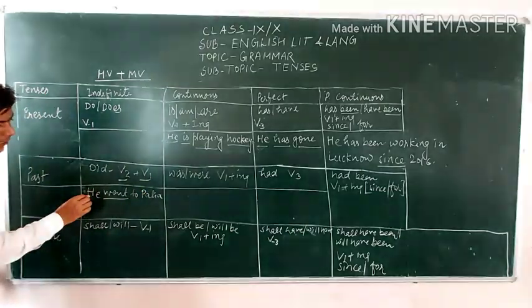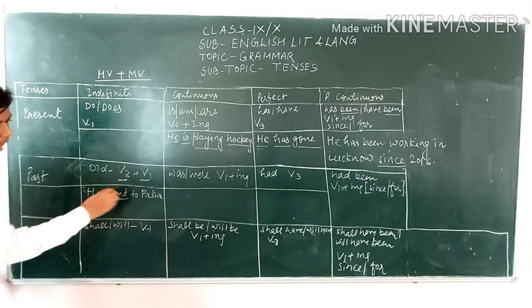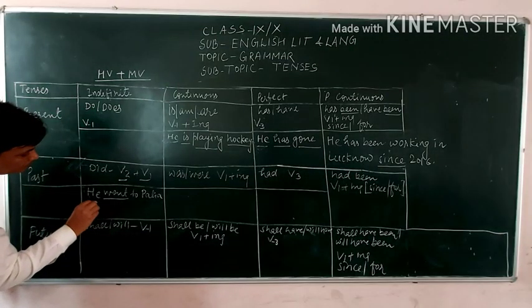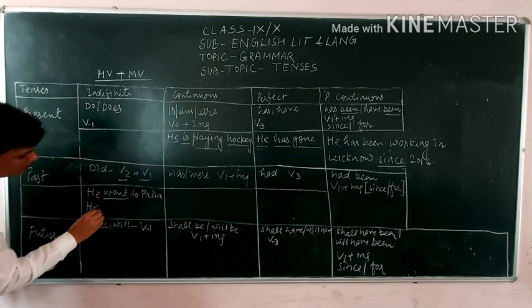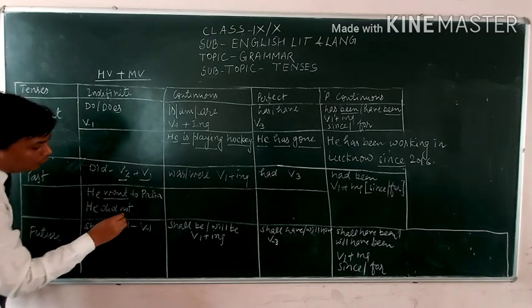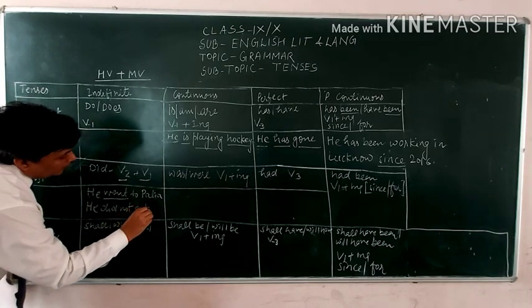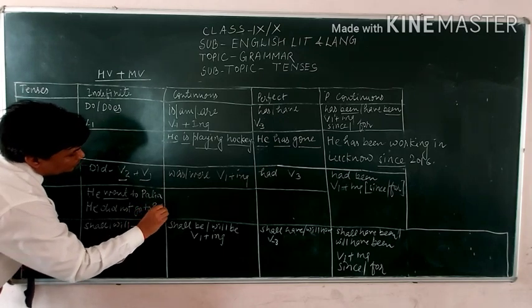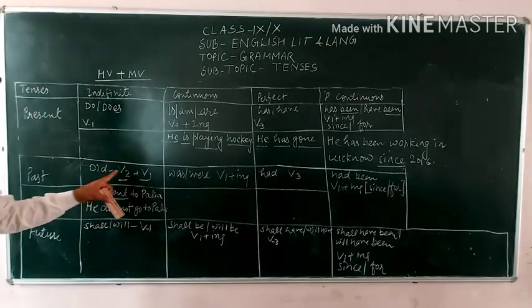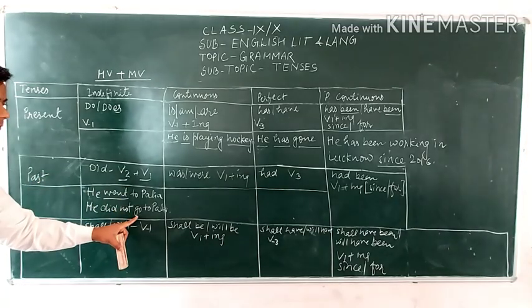Suppose for making the same sentence into negative, he went to Palia, for the negative it will be he, helping verb did will be used here. He did not, went will be go, he did not go to Palia. This is very important for you to notice, because in the past tense the second form is used, but here it is only first form used.